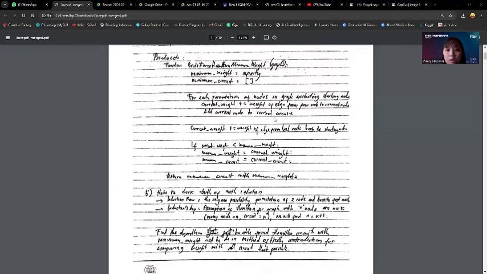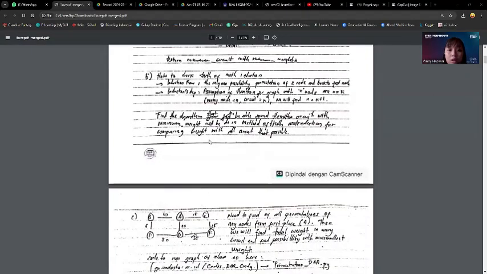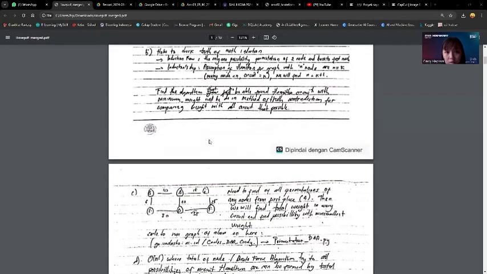In pseudocode, it is actually the same as I described before. So you can see how I wrote the pseudocode here. And in B, how to find the truth of the math induction. In the induction basis, or in Indonesian we call it baris induksi, there is only one possible permutation of the two nodes and back to the first node.